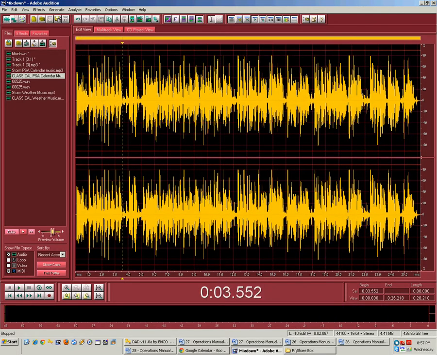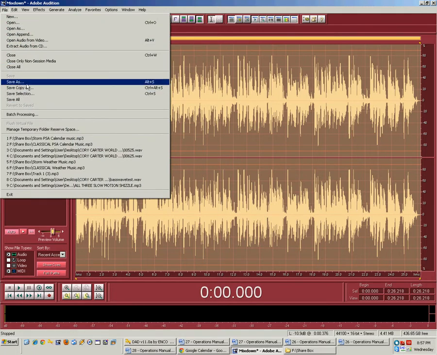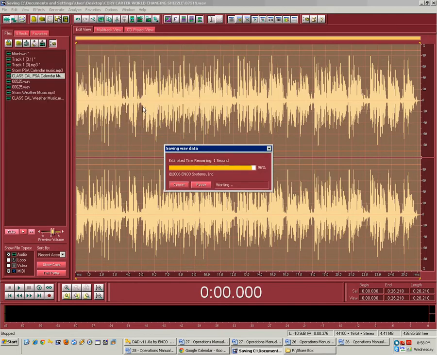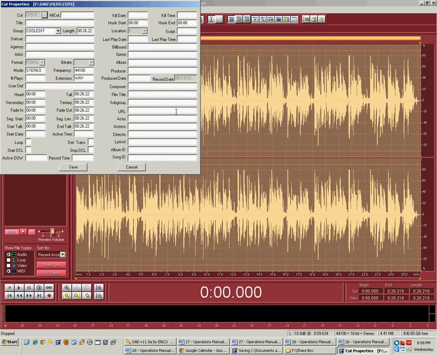Okay, now I'm going to save it. File, save as. We're going to pick the number, and make sure it's the number. It's a 5-digit numeric number, and it's saved as a DAD file. Then we hit save. Yes, we're going to overwrite whatever's there.